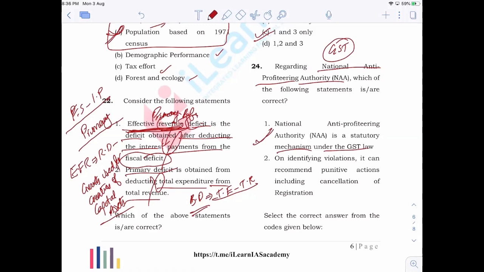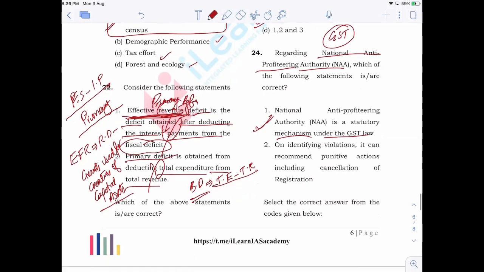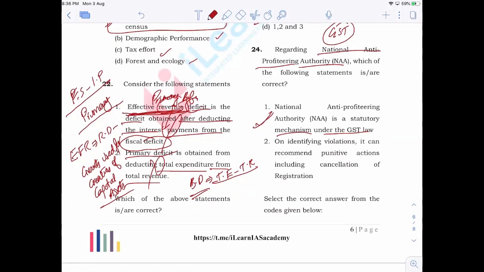It is a statutory body that is created under the GST Act. The purpose of the National Anti-Profiteering Authority is to identify whether businesses are taking extra profit without passing on the benefit of GST to the consumers. As you know, it was said initially that with the implementation of GST, there would be a reduction in prices of the products. But in the actual situation, there is no reduction in prices. So the government identified that such a thing is happening and created the National Anti-Profiteering Authority.